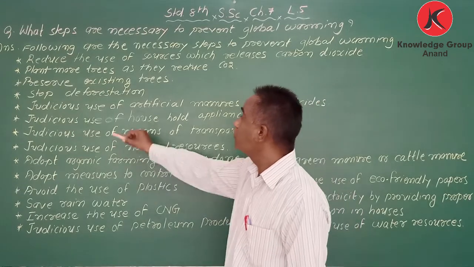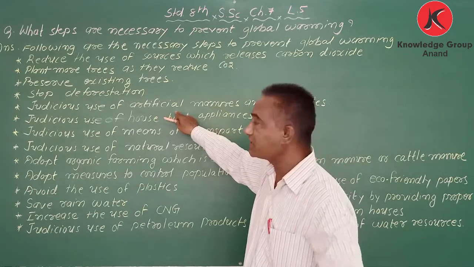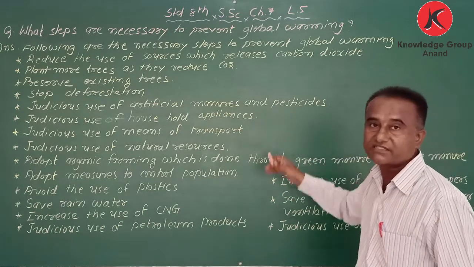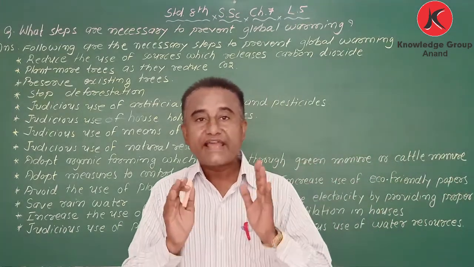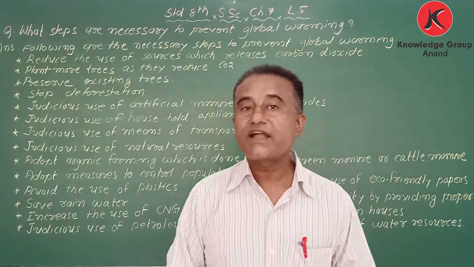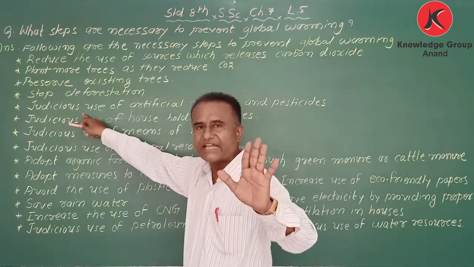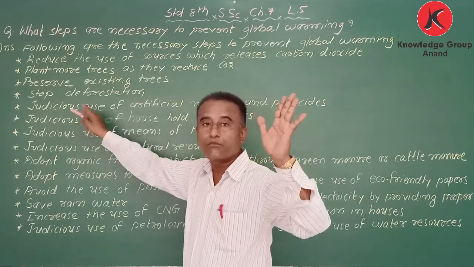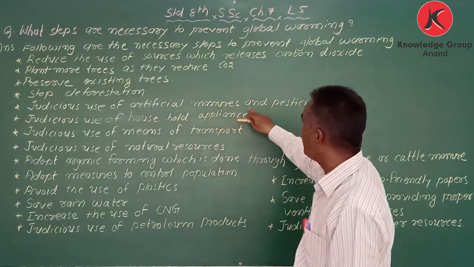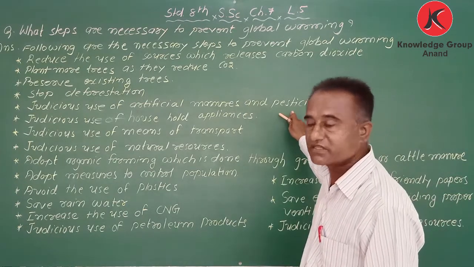Next, judicious use of artificial manures and pesticides. Judicious means less. We have to use less chemical manure and pesticides. Why? Because they are responsible for global warming. That's why it is written. Judicious means less, not in a large portion. Pesticides are those that kill germs.